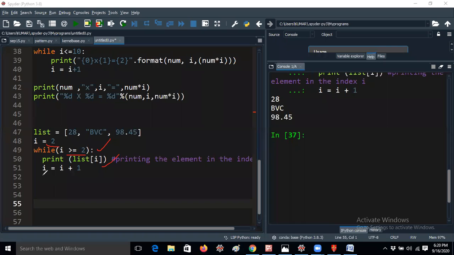But the list does not take more than its range. Anyway, I'm giving i equals i plus 1. The i value is 3 now. Again it will check 3 greater than or equal to 2. It is true. So how many times will the list be printed here? This is wrong actually, because whenever i equals 3, there are no list elements, right? So let me run it first. What will happen?